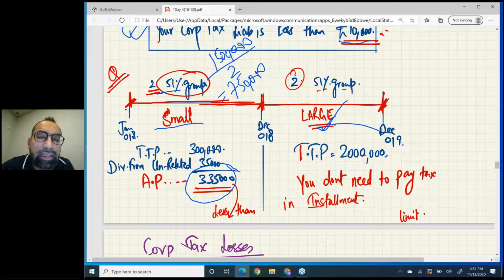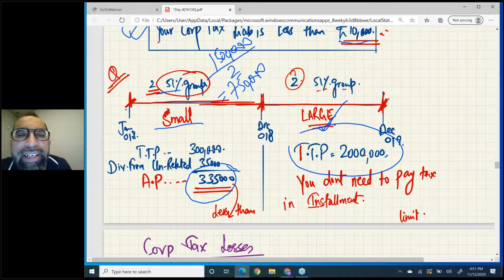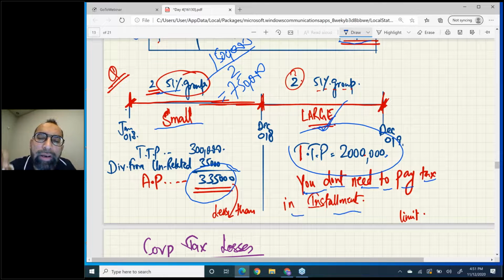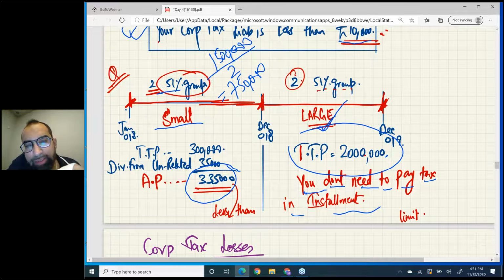Plus your profits this year are less than 10 million. So what's the conclusion? You don't need to pay tax in installments. Think over it. No matter you are large this year, you qualified for exemption. Look at the screen.